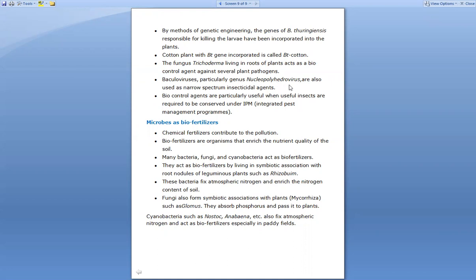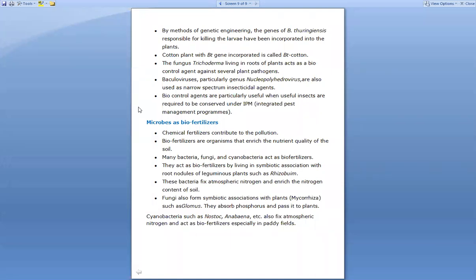These are useful in controlling pests, that means they are useful as narrow spectrum insecticidal agents. And the last point: biocontrol agents are particularly useful when the insects are required to be conserved under IPM, that is integrated pest management programs.